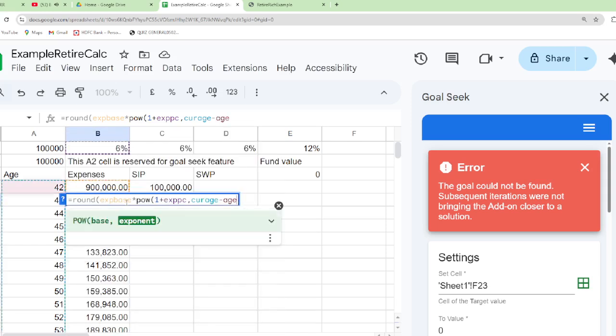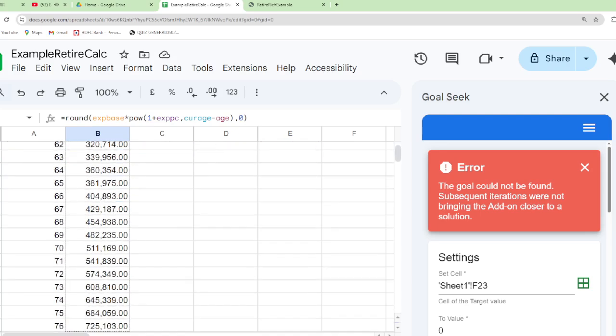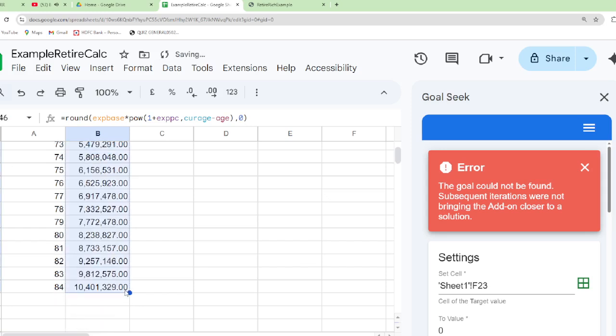Bracket close, power bracket close, comma, 0 decimal places. Expenses we round off to 0 places. And copy this cell to the total below, up to 84 years end.